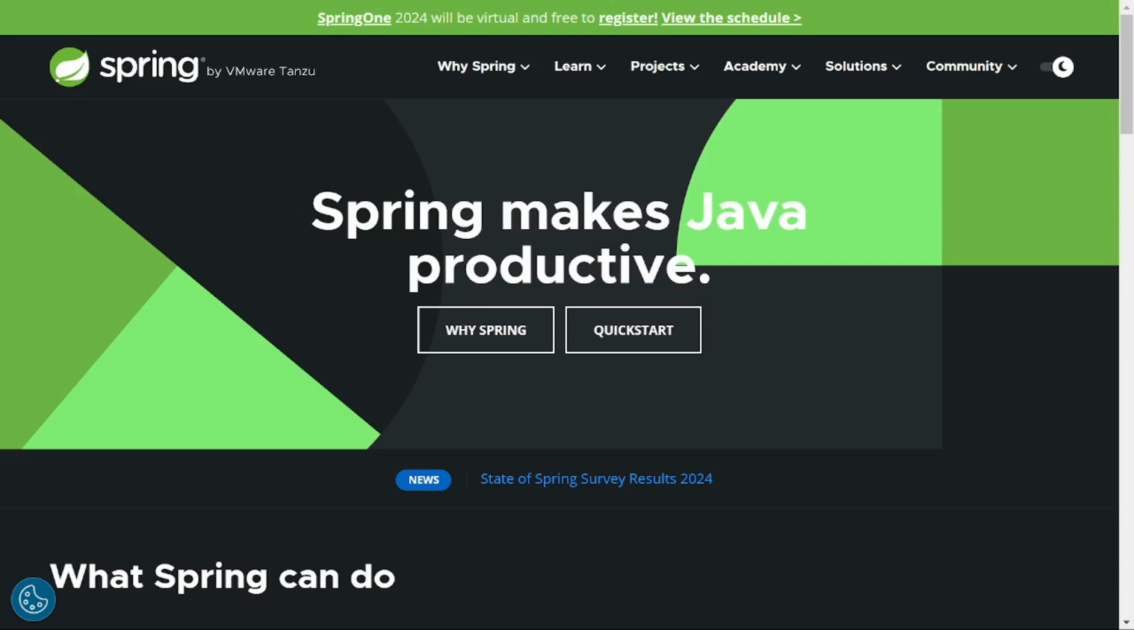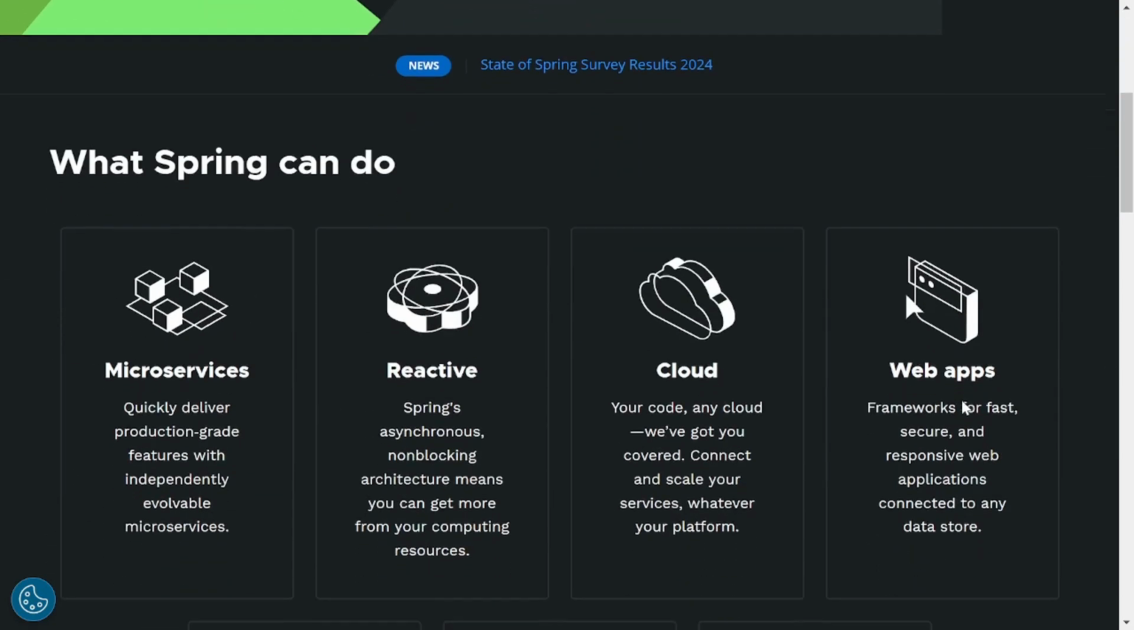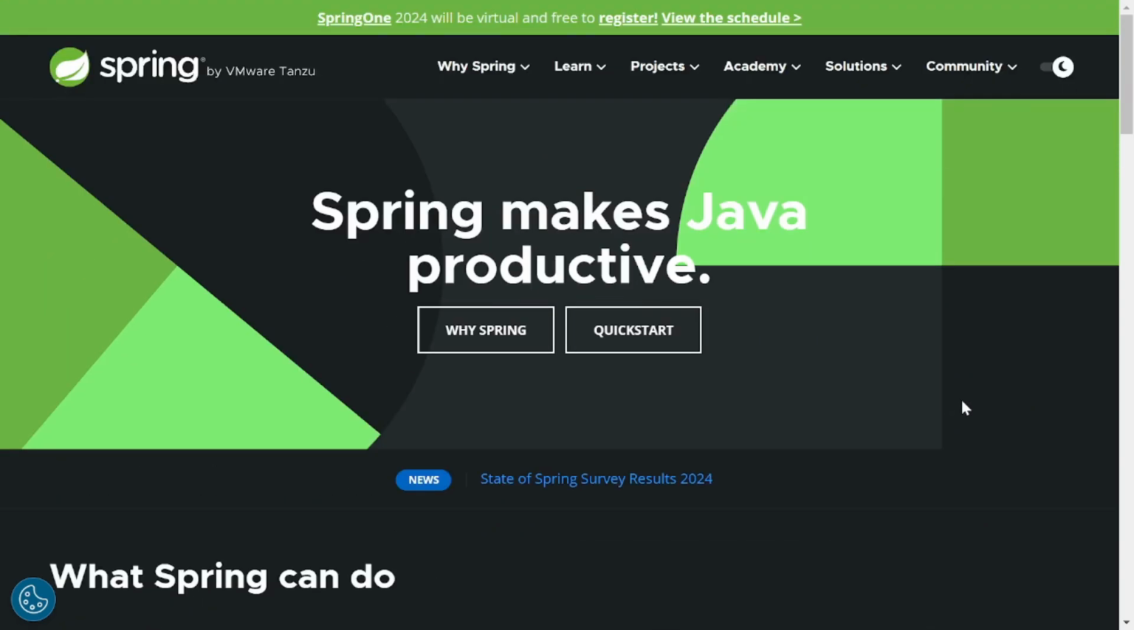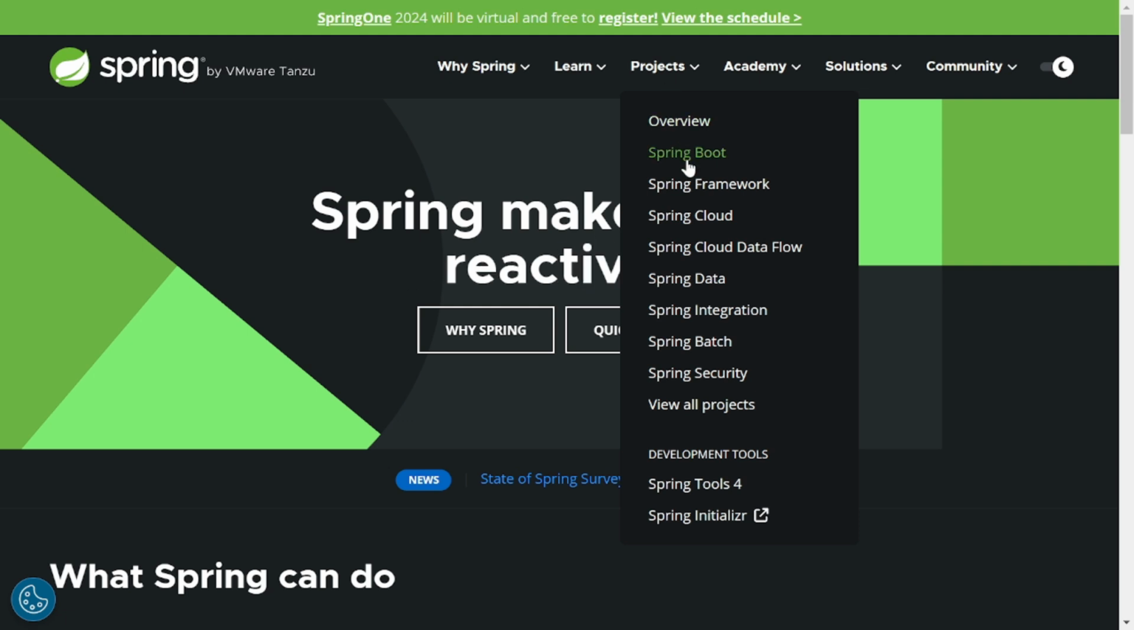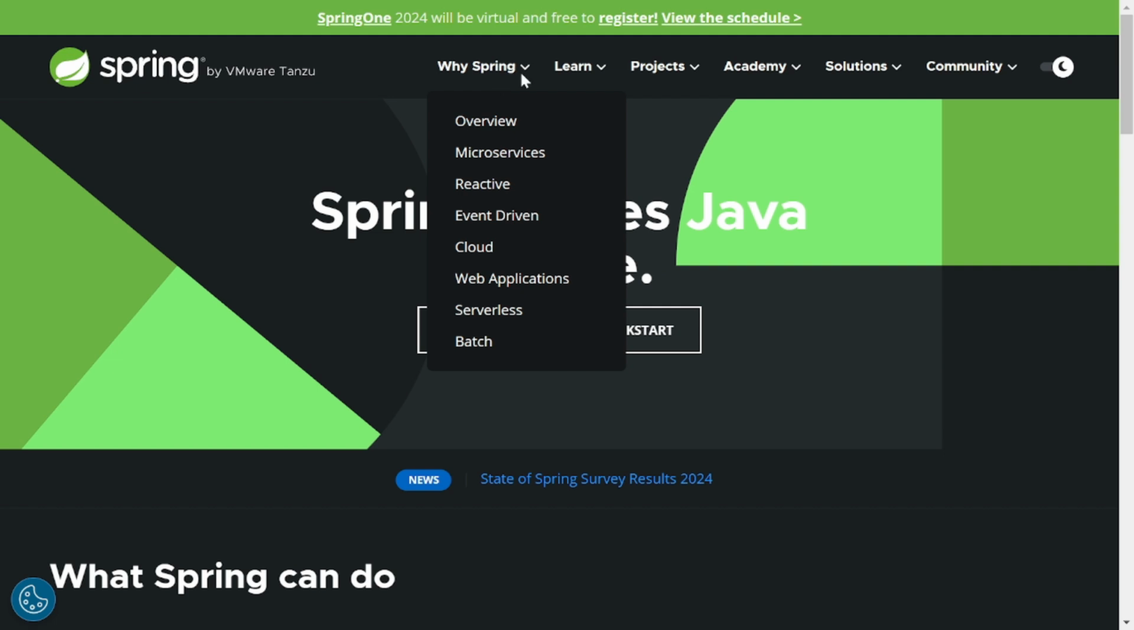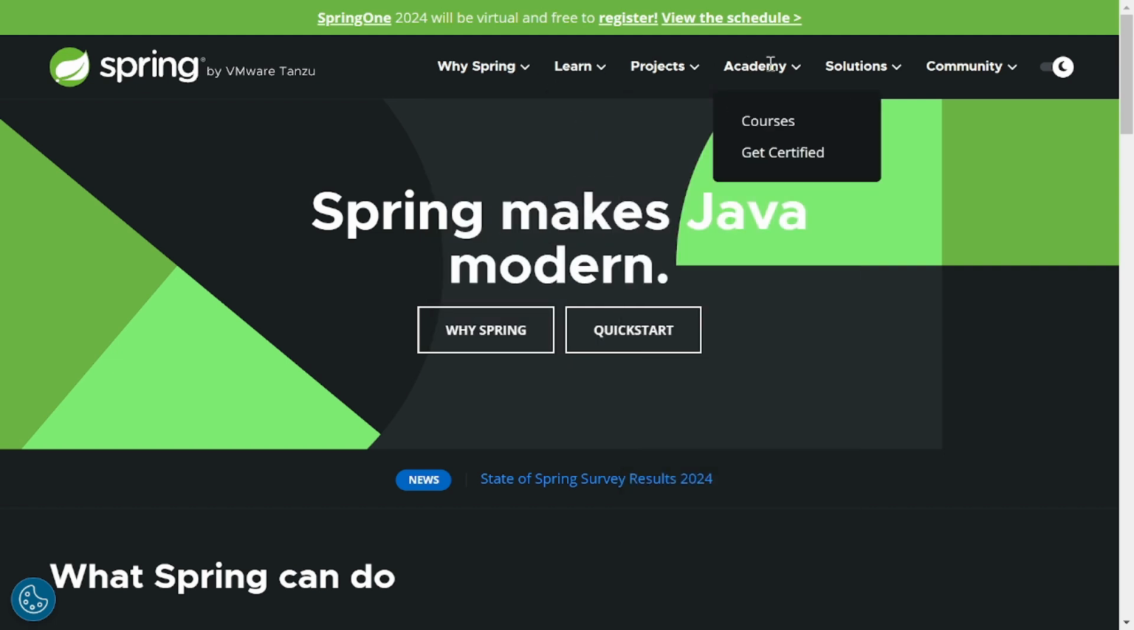Let's start with Spring. Spring is a comprehensive framework in the Java ecosystem that has been around for nearly 2 decades. It's particularly well suited for building large-scale, enterprise-level applications, thanks to its extensive features. One of the standout features of Spring is dependency injection, which promotes loose coupling between components, making your code more modular and easier to test.